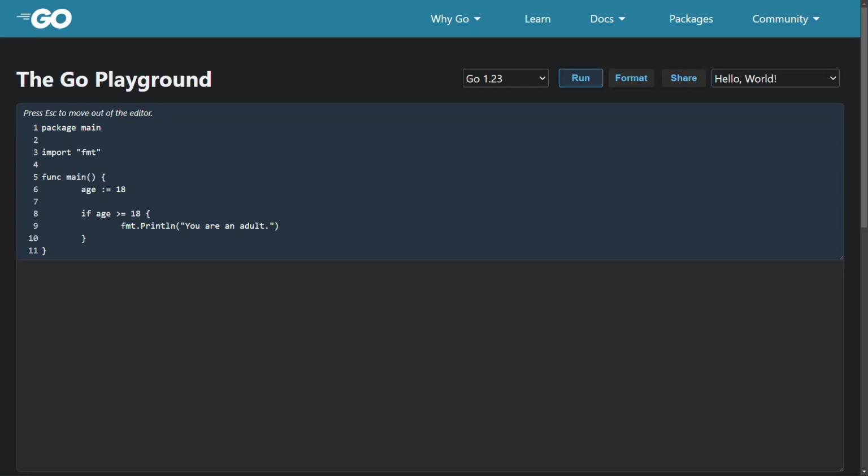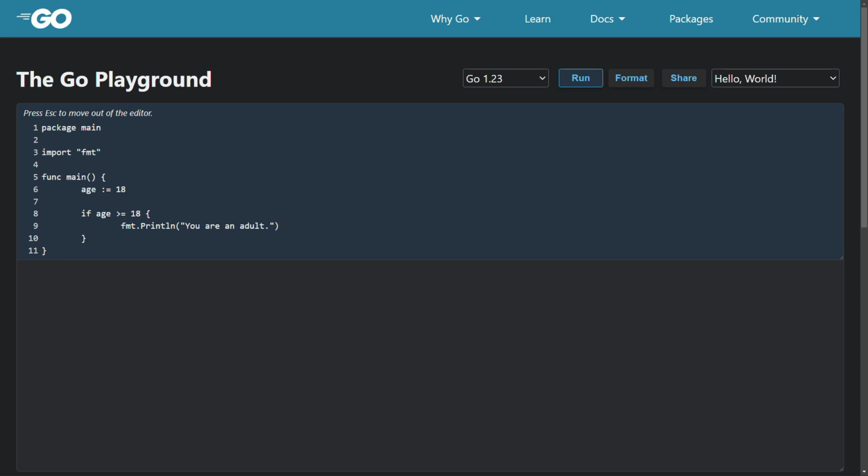Here we have a simple example of the if block and how it works. We have an int variable age initialized with 18, and we have an if statement with the condition: if age is greater than or equal to 18, we print "you are an adult".